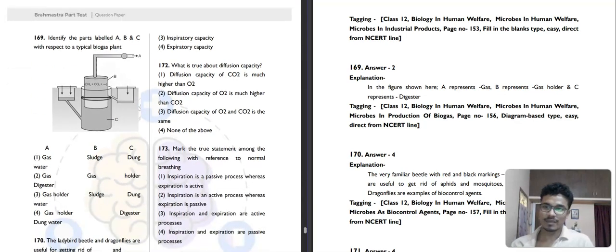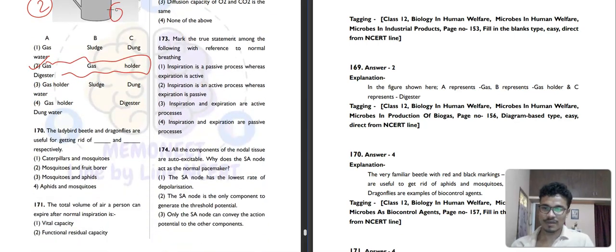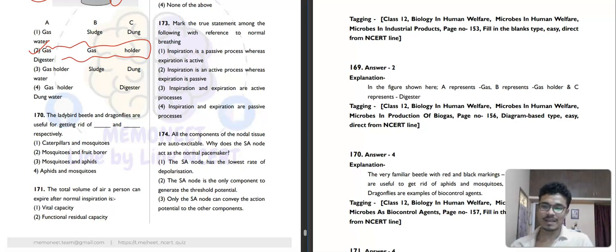You have to find A, B, C with respect to the typical biogas plant. Here A represents the gas, B represents the gas holder, and C represents the digester. So second option will be your correct answer. This option is something peculiar, I could not understand it. Then question number 170. Ladybird, beetle, and dragonflies are useful for getting rid of aphids and mosquitoes respectively. So here fourth option will be your correct answer.